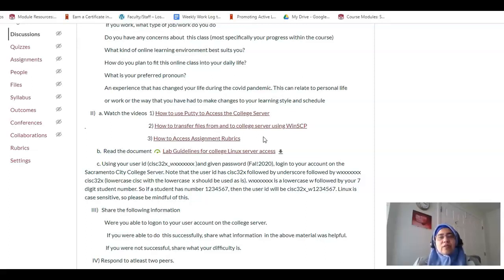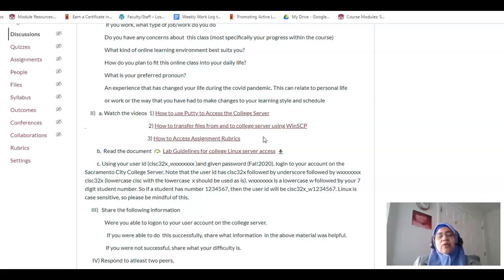The book we are going to be using is Michael Palmer's Unix Using Linux, and I'm going to show you this book right here. If you go through the syllabus, you will see a picture of this book. We are using the 4th edition, and I would like to ask you to stay with the 4th edition.